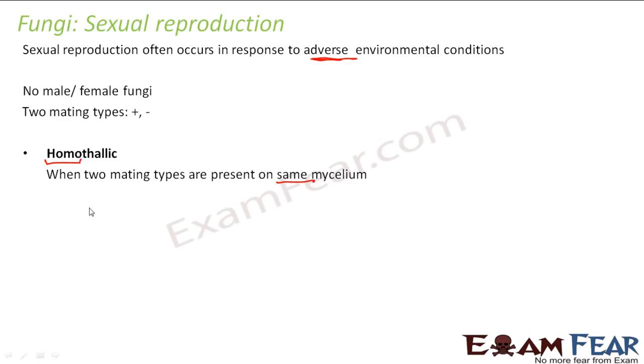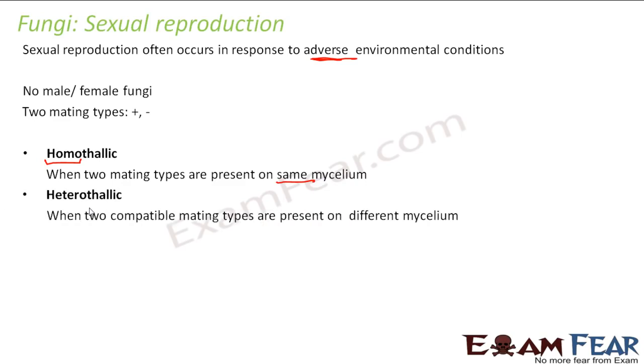So two mating types, both plus and minus, if they are present on the same mycelium, means in the same organism, because one mycelium denotes one fungi. So if both the mating types plus and minus are present on the same mycelium, we call that organism homothallic. Heterothallic, hetero means different, when the two mating types are present on different mycelium. Now these two different mating types can actually undergo sexual reproduction if they are compatible. So the mating types have to be compatible. So that is homothallic and heterothallic.